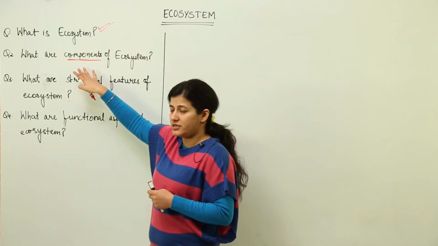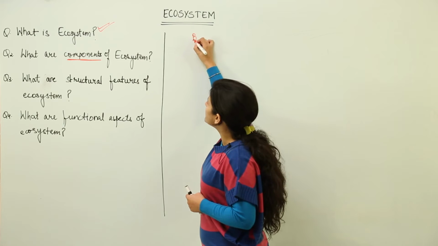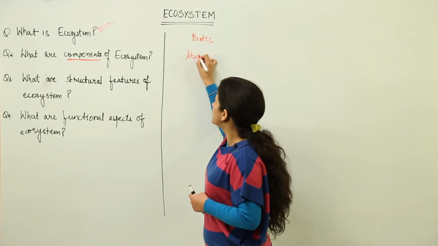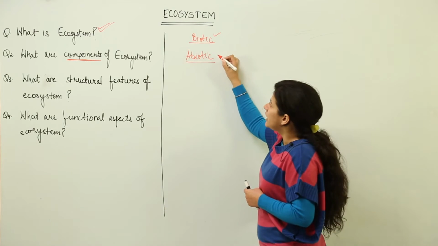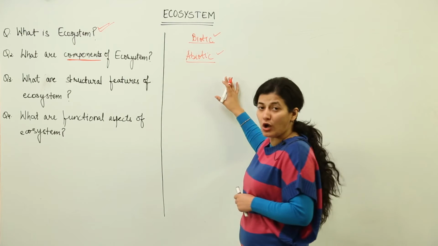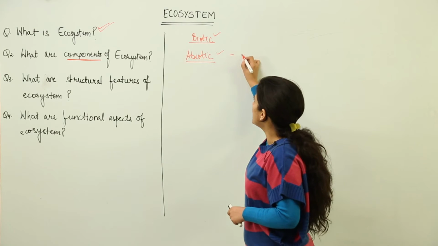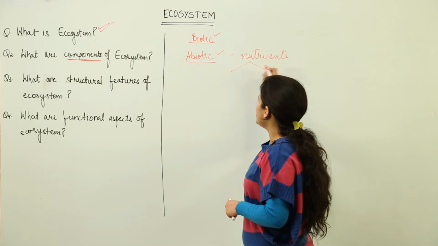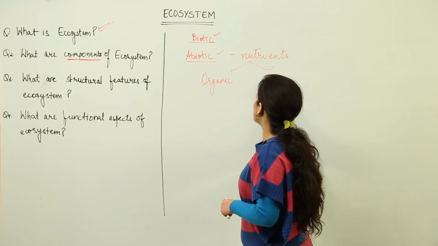Now what are those components? We had studied earlier also that there are two components of ecosystem. One is the biotic component and the second one happens to be the abiotic component. We discussed in detail earlier what the biotic components and abiotic components are. I would take a review again: abiotic components are those components which are non-living. So when we talk in terms of ecosystem, we are talking about the nutrients which are available, which are further of two types. Nutrients are organic nutrients and inorganic nutrients.